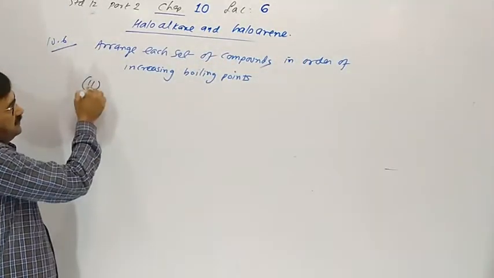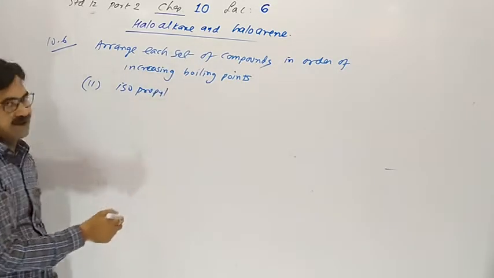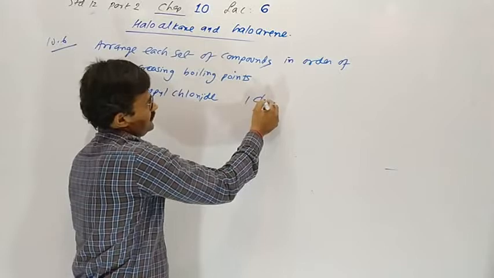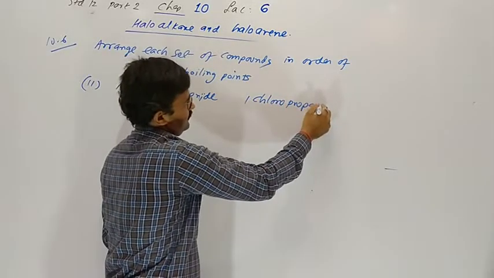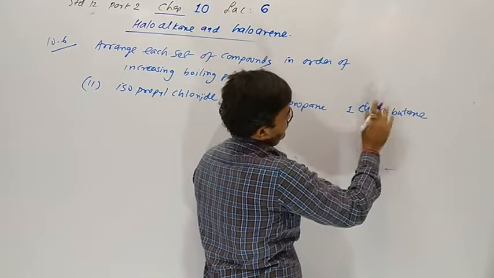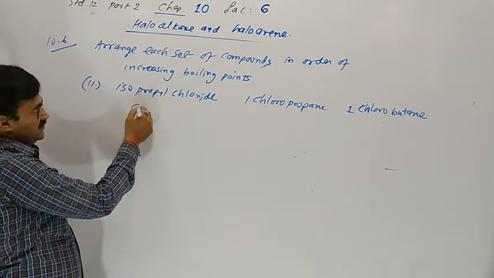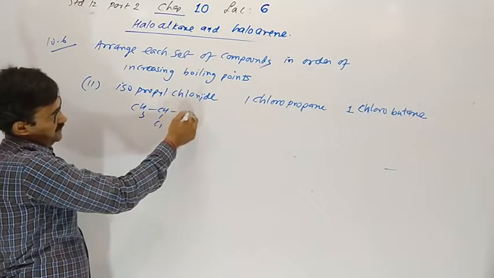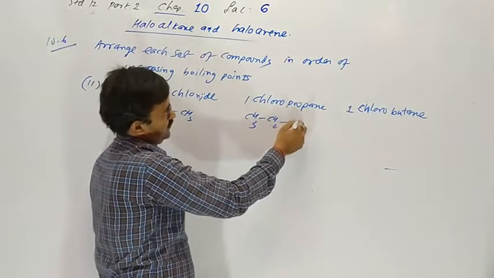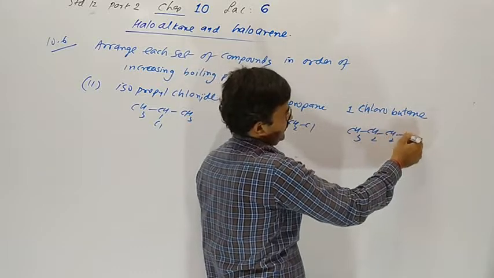The first one is isopropyl chloride, then 1-chloropropane and 1-chlorobutane. So first we have to draw the structure. In isopropyl chloride, the chlorine is on a branch. In 1-chloropropane there is no branch, it is linear. 1-chlorobutane is also linear.